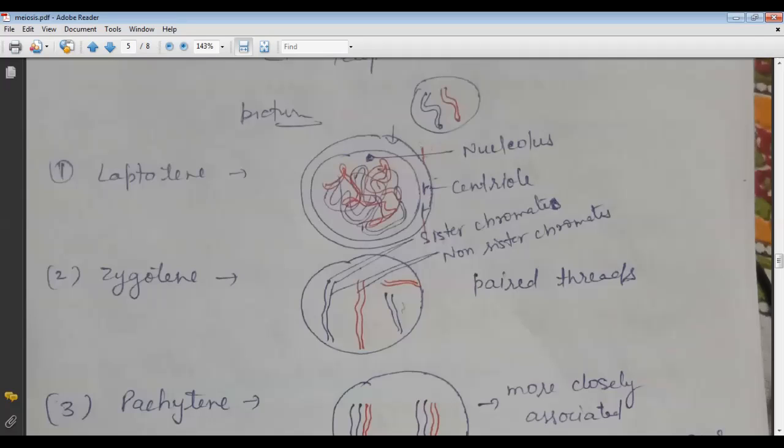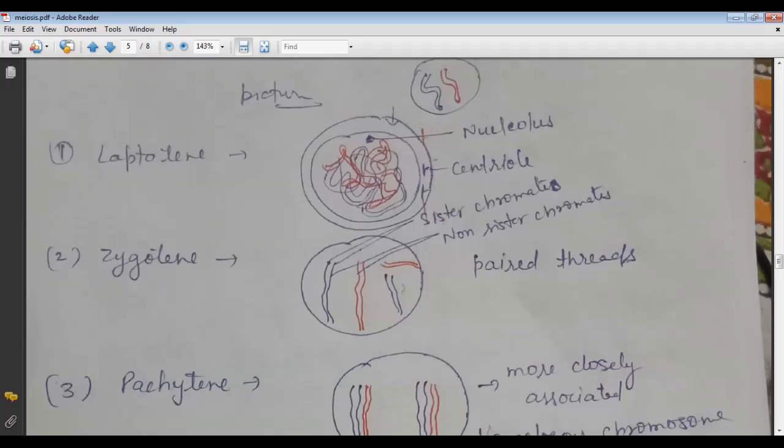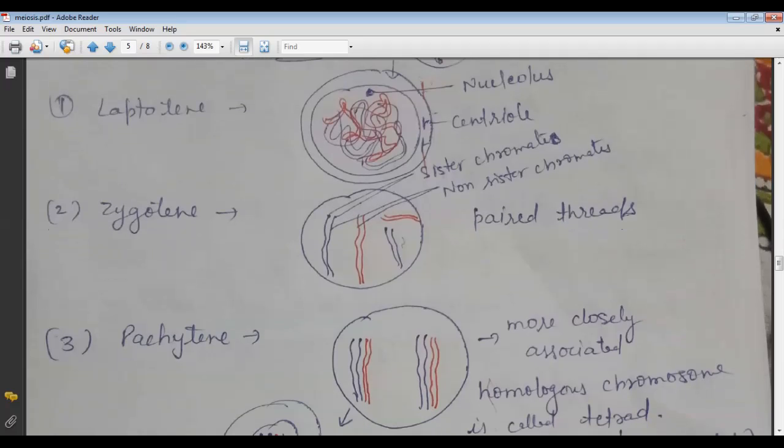Here this is the cell: first is the cell membrane, here is the nuclear membrane, and this part is the nucleolus. There are the centrioles, and all of these are already present in the leptotene stage. Now come to the second stage, called zygotene. In the zygotene stage, as we know, the chromosomes start pairing together.